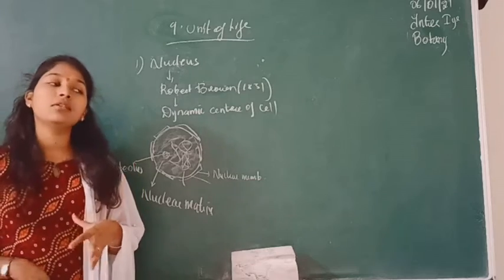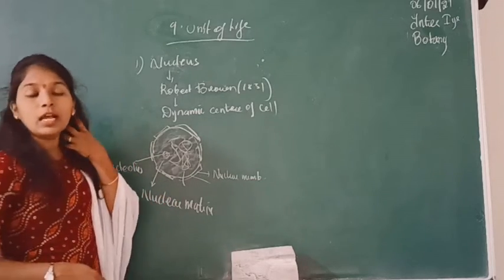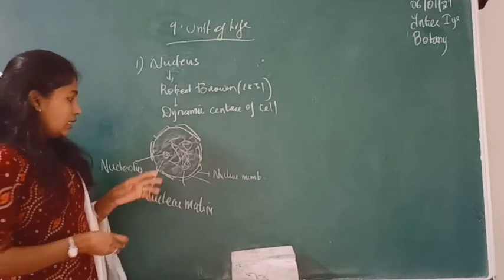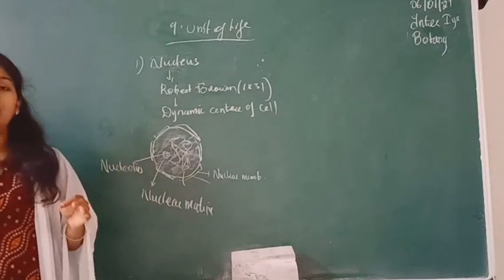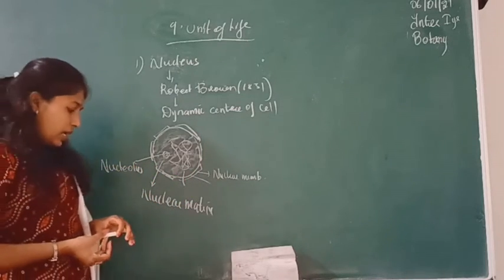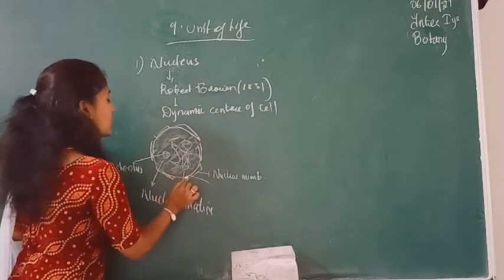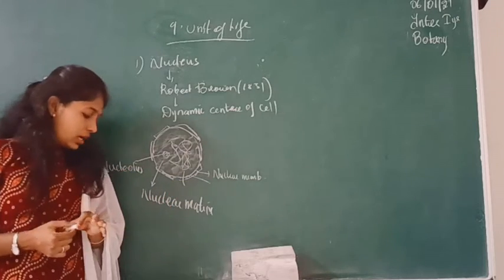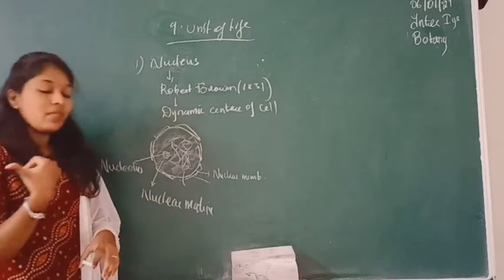Nuclear membrane also has an outer membrane as well as an inner membrane. That's why this nuclear membrane is also called a unit membrane. And then the space between the outer membrane and inner membrane of the nucleus is called perinuclear space. And there are certain pores, small holes and structures. Those pores are called nuclear pores, through which movement of materials occurs between the cytoplasm and nucleus.